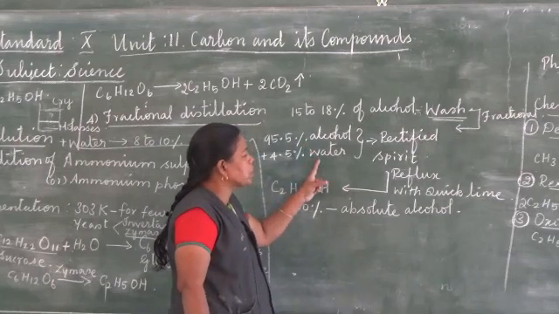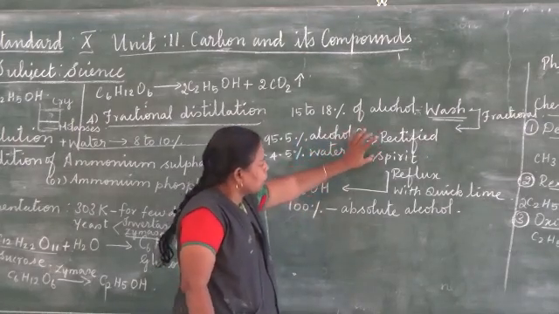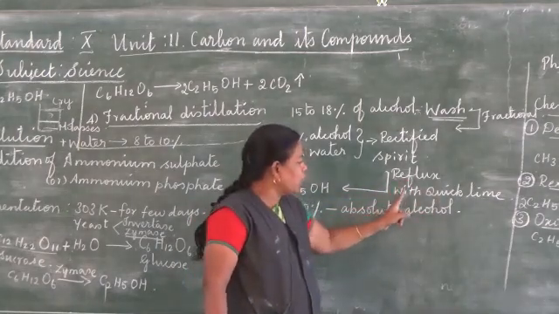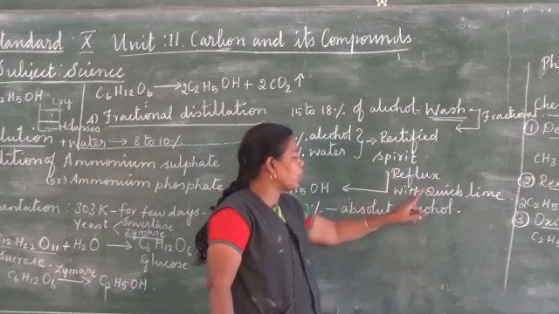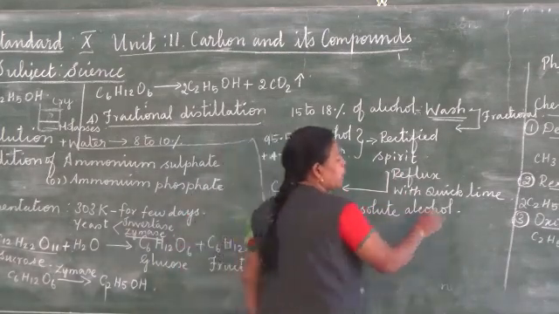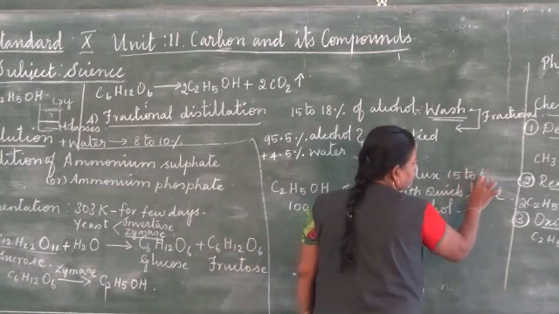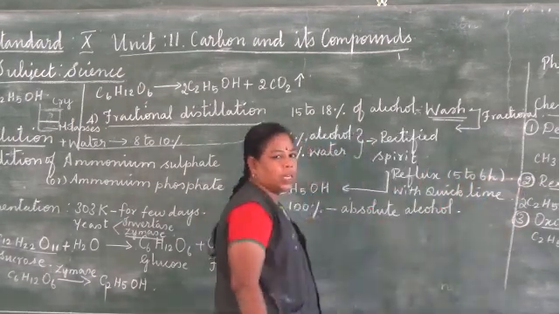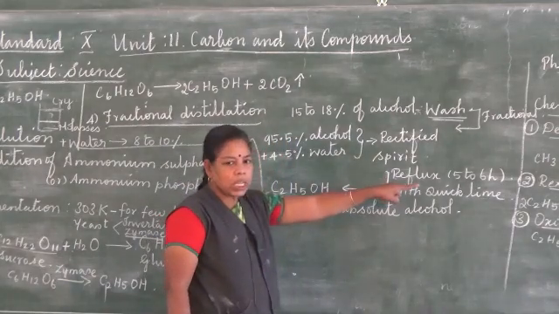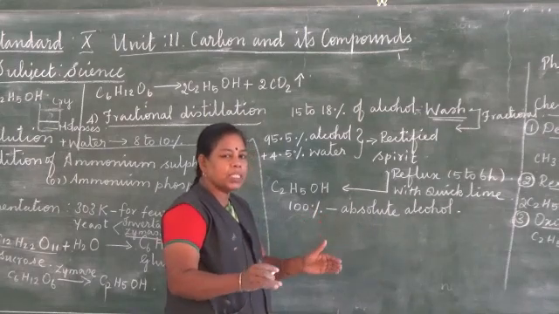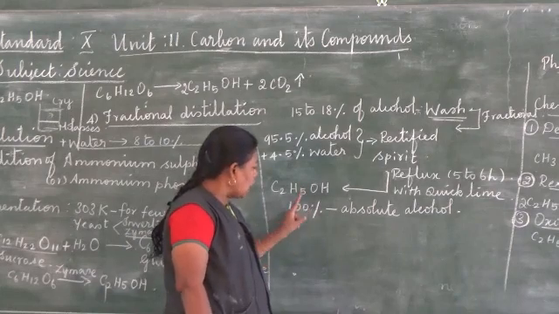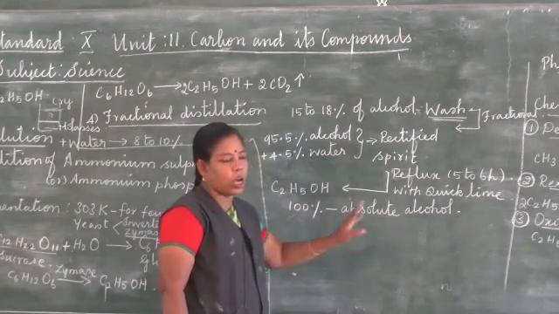To make it 100%, the rectified spirit is subjected to reflux with quicklime for 5 to 6 hours. Then we keep the tank as such, allowed to stand for 12 hours. We will then get 100% alcohol. The 100% alcohol is called absolute alcohol.